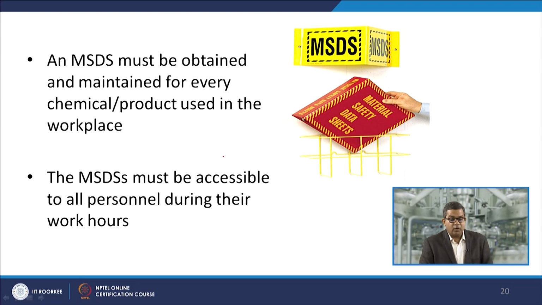Usually the MSDS must be obtained and maintained for every chemical product used at the workplace. These MSDS must be accessible to all personnel during working hours, so that in case of any problem, doubt or confusion in the working system, they can get appropriate information from those documents.